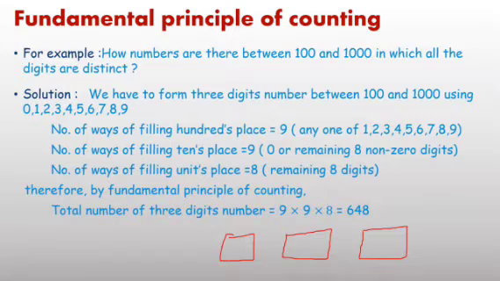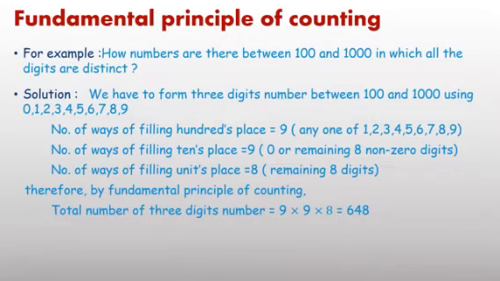At hundreds place, how many options do you have? Again 9 options only, because we cannot put 0 here. But here you have 10 options, because repetition is allowed. It implies we can consider 333 here. Third place, again any one of 10 digits we can write. The total number here is 900 if repetition is allowed.